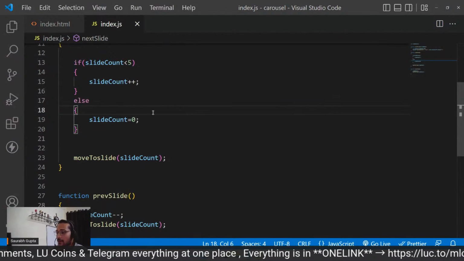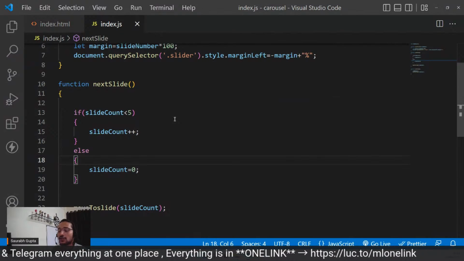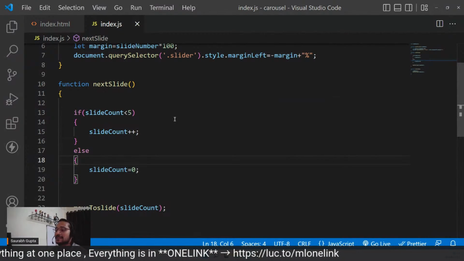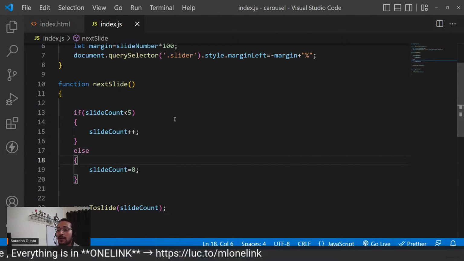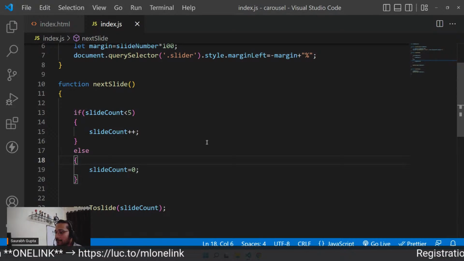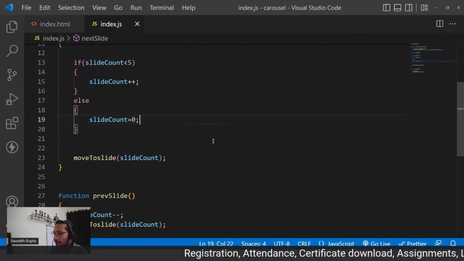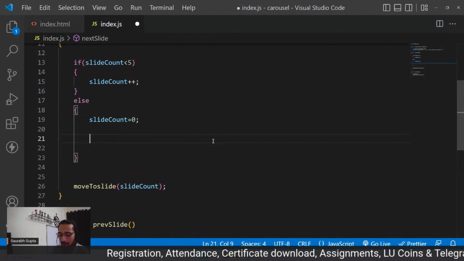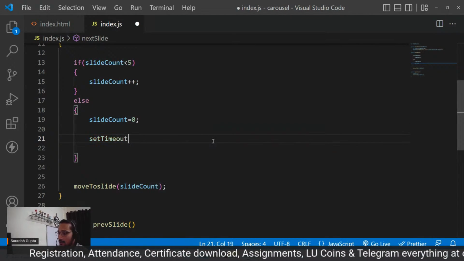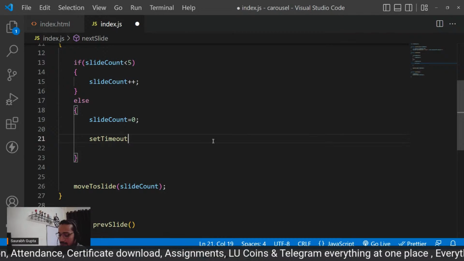Okay. So now let's try that. I'm going to be using a function called set timeout, which is basically called upon a time. So if slide count after performing move to slide, I'm going to be using set timeout. Okay, focus guys. Set timeout.